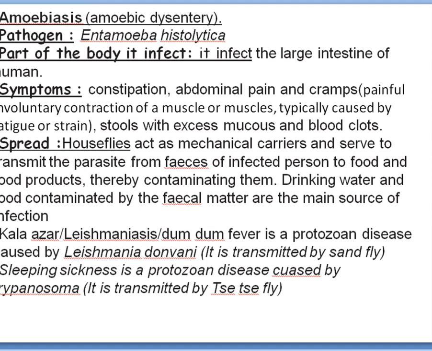Apart from this, other diseases like Kala Azar, also called Leishmaniasis or Dum-Dum fever, is caused by a protozoan parasite called Leishmania donovani. Fine. And it is transmitted by the sandfly. And sleeping sickness, usually seen in Africa, is caused by a protozoan parasite called Trypanosoma. The vector is the tsetse fly. So this is just for your GK. These 3 you have to remember.